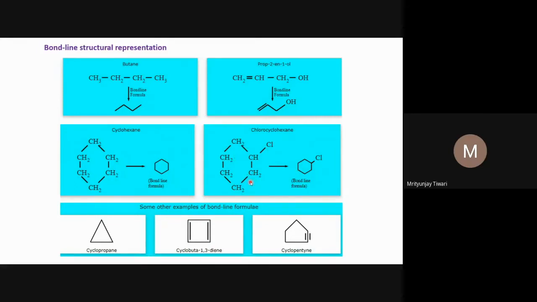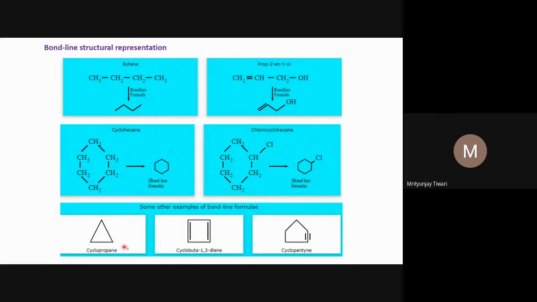This is chlorocyclohexane. At this junction, this carbon is linked to this carbon atom through a single bond, and also to this carbon atom through a single bond. And there is a single bond between this carbon atom and this chlorine. So three bonds of this carbon atom are already shown in this structural representation. It means only one bond is missing, which is not shown here, and that bond must be completed by a hydrogen atom. So this carbon should have one hydrogen atom, and you can see here a CH group.